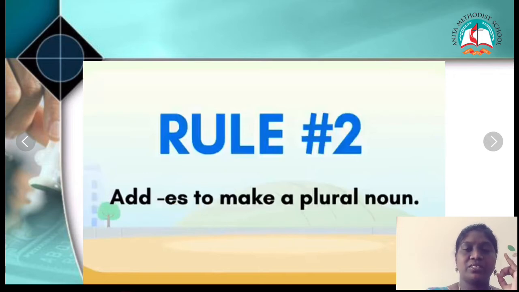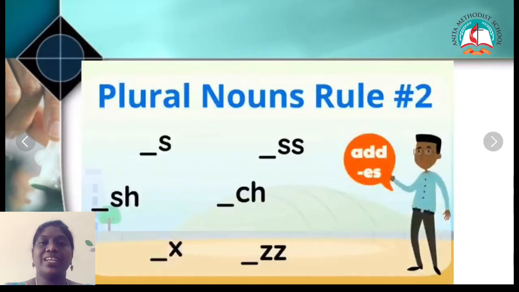The second we are going to see about adding ES. Now, what's the simple rule? When I have a noun which ends with S, SS, SH, CH, X and double Z. I'll repeat: SS, SH, CH, X and double Z. When the noun ends with these letters or pair of letters, then automatically we have to add ES to it. Now let's see a few examples here.